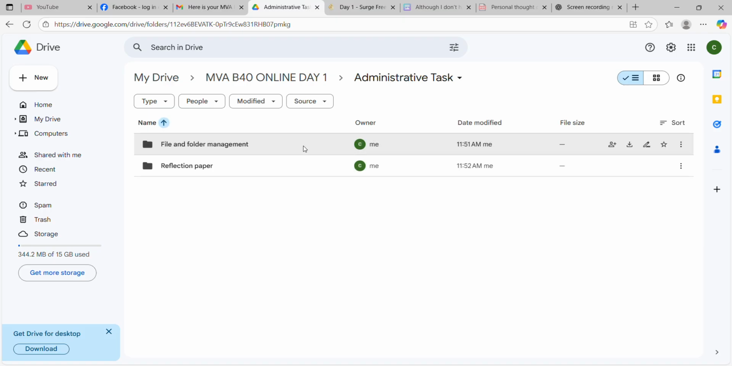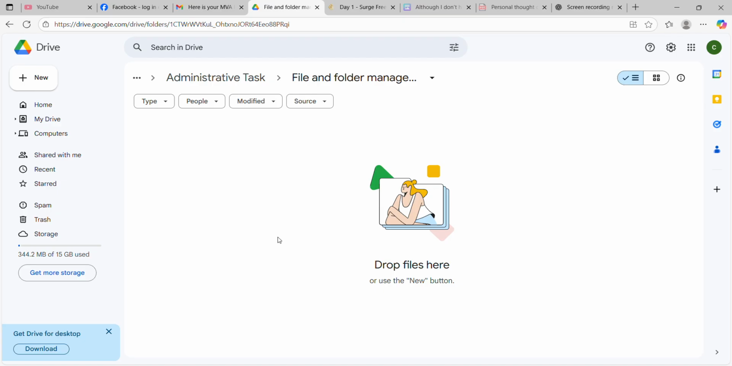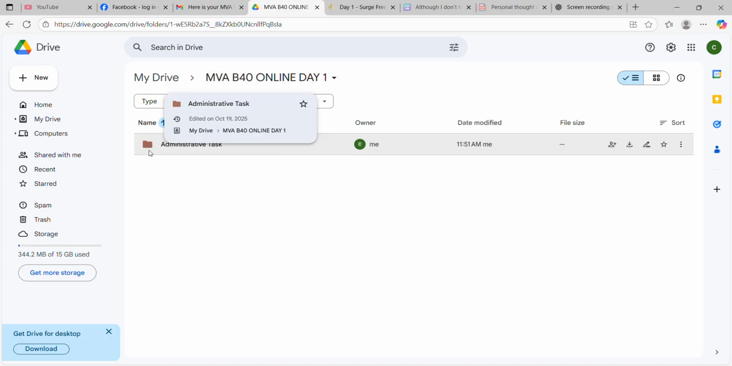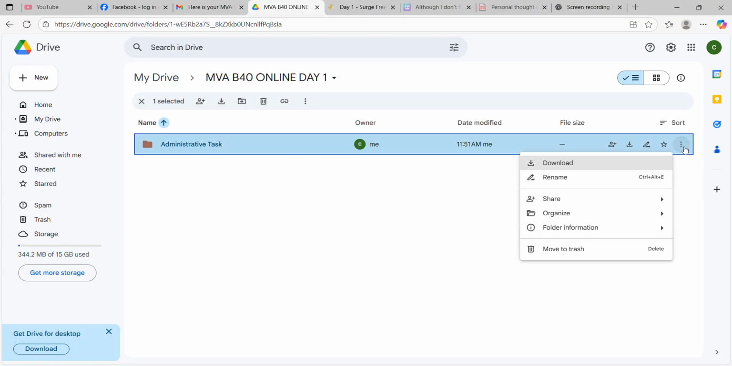Under the file and folder management, it's still empty as of right now because I'm gonna put this video showing how I made this file and folder management. And going back to file and folder, and also this, I colored this into this color.